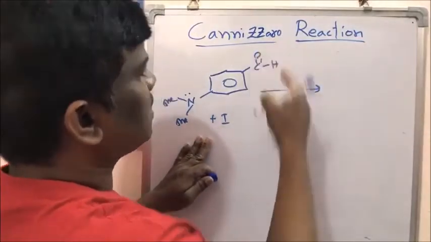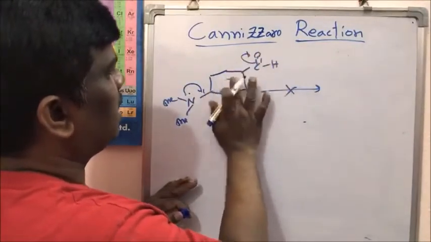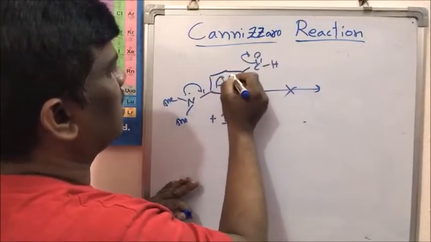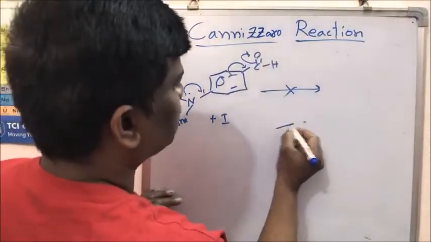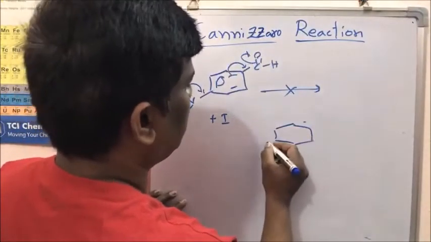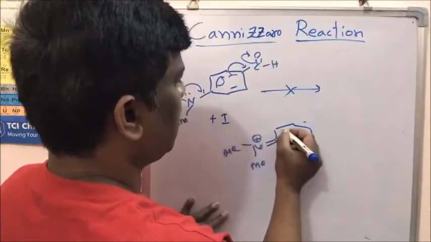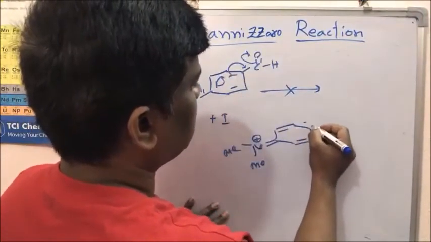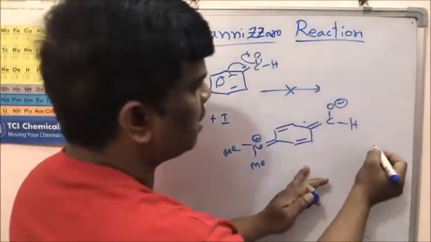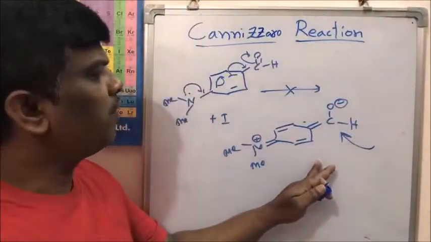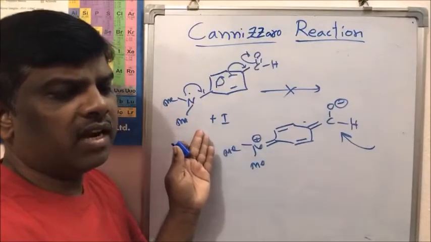This molecule will not undergo the Cannizzaro reaction because the lone pair is pushed through the ring, and this is resonance stabilized. So there is migration of charge onto O minus, and there is no chance of attack by OH. So molecules substituted with plus I groups will not undergo the Cannizzaro reaction.